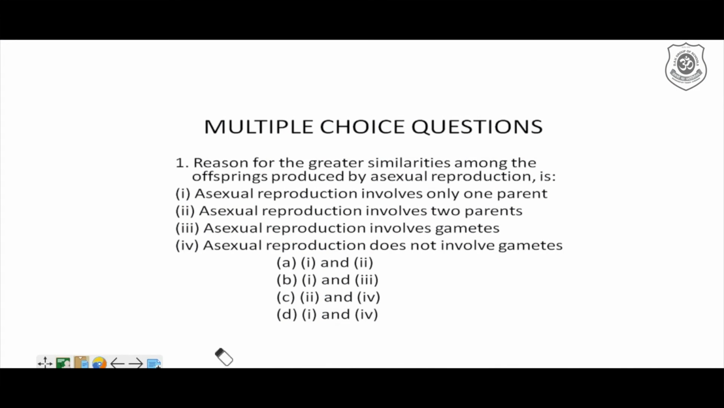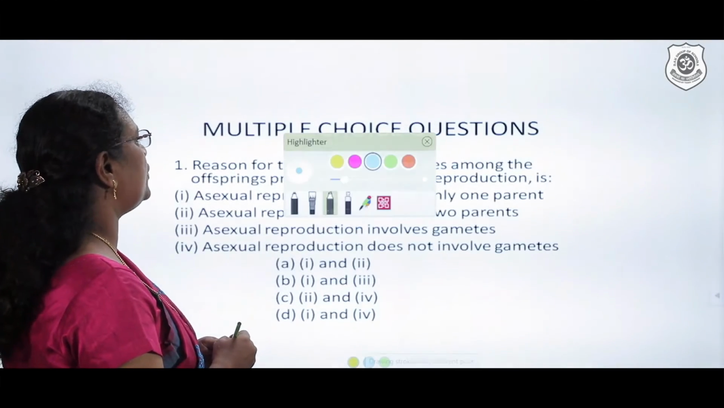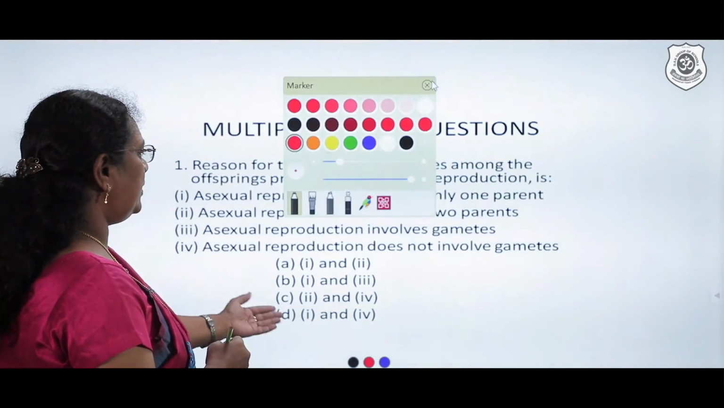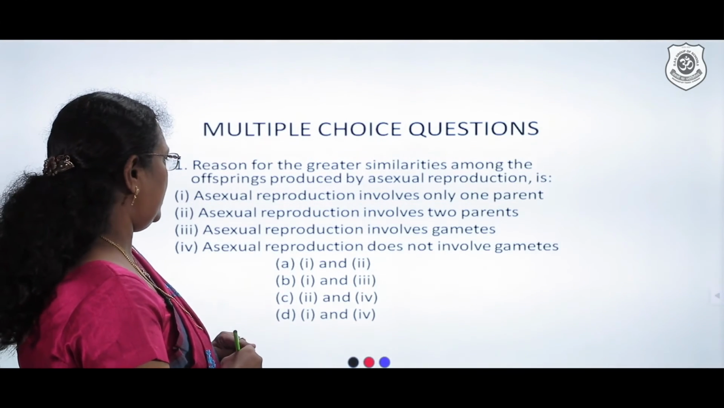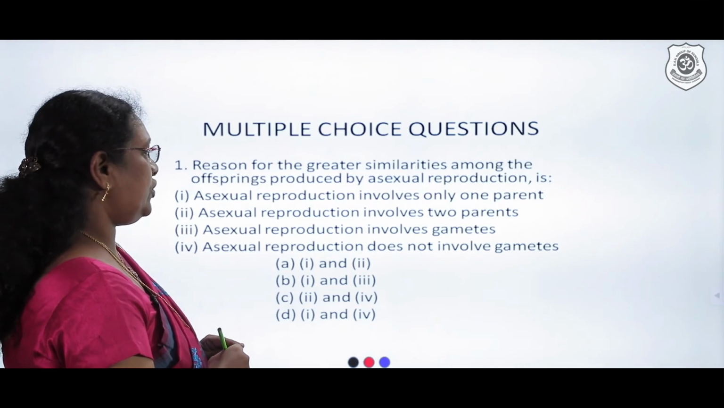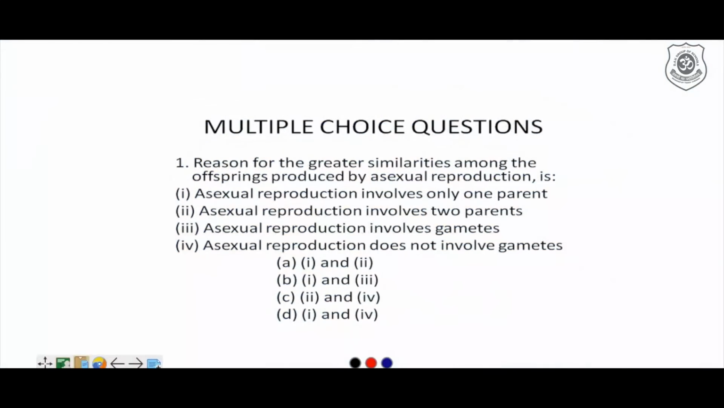The reason for the greatest similarities among the offspring produced by asexual reproduction is, you're given different options. Asexual reproduction involves only one parent. Is it correct? Asexual reproduction involves two parents. No. Asexual reproduction involves one parent. We can pick it up. Asexual reproduction involves gametes. No. Asexual reproduction does not involve gametes. Yes. So the options are 1 and 4, and we observe it in D.